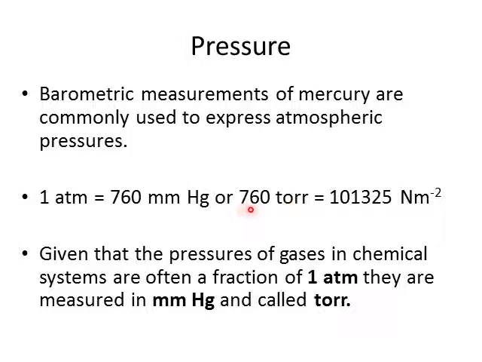So you could say 760 torr, which is also equal to 101,325 pascals, which we know is measured in newtons per meter squared. So there's a number of ways of expressing pressure: in atmospheres, in millimeters of mercury or torr, or in pascals. Given that pressures of gases in chemical systems are often a fraction of 1 atmosphere, they tend to be measured in millimeters of mercury, also called torr.